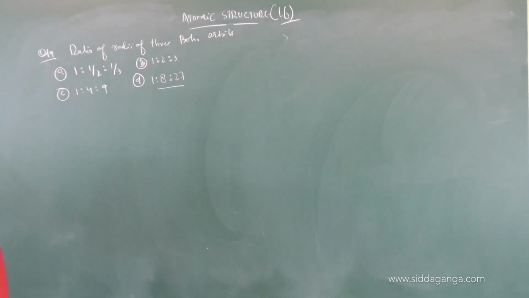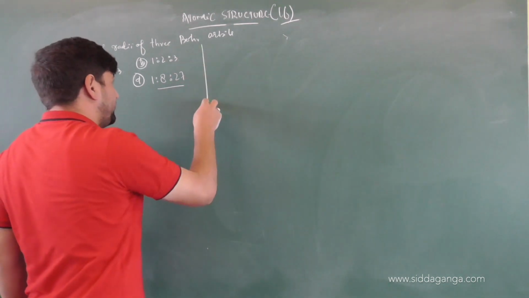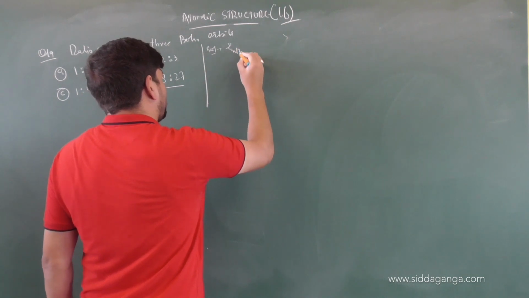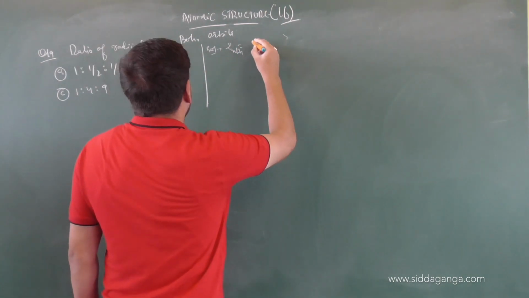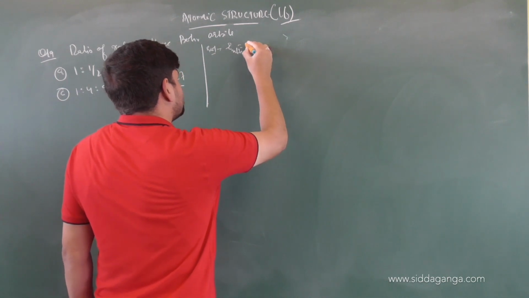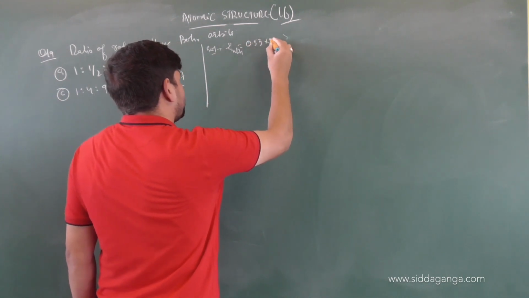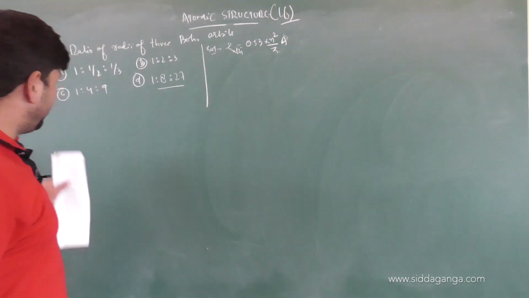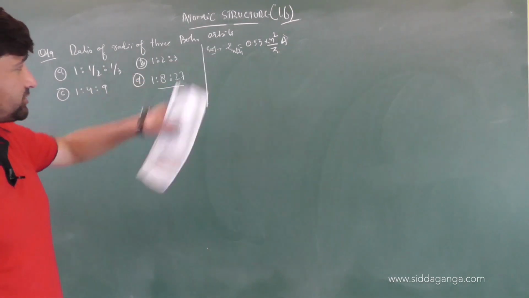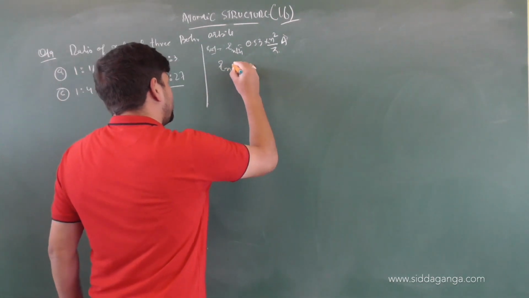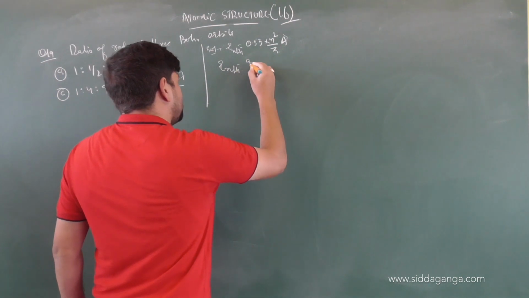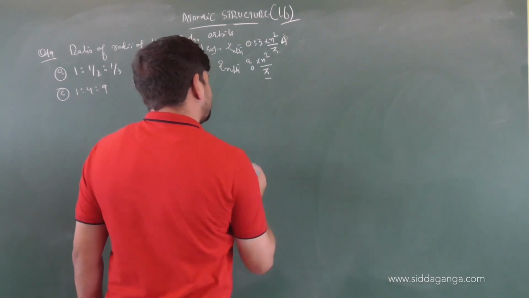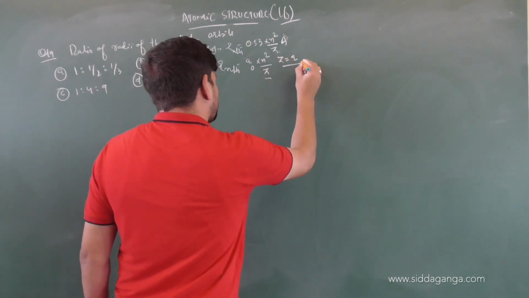Now, we know, children, when you want to find the radius of any orbit, the radius of the nth orbit of the hydrogen atom equals 0.53 into n square by Z angstroms. We are finding the ratio, so the values are not given in angstroms. We can write the general formula: radius of the nth orbit equals a0 into n square by Z. We know Z equals 1 for the hydrogen atom.